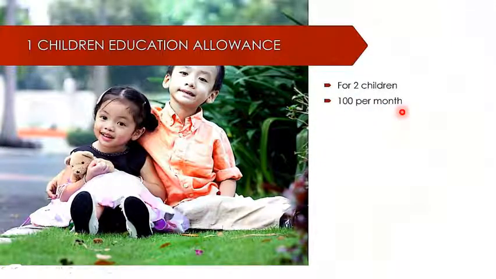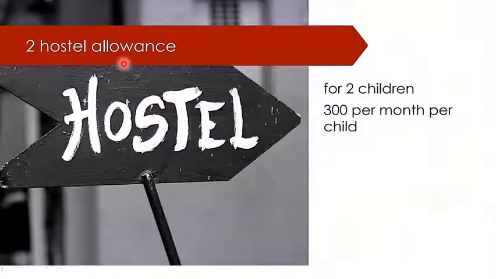All these are allowances related to children's education, up to 2 children, and per month it is ₹100. The hostel allowance has the same limit, up to a maximum of 2 children, but the amount is ₹300 per month per child.